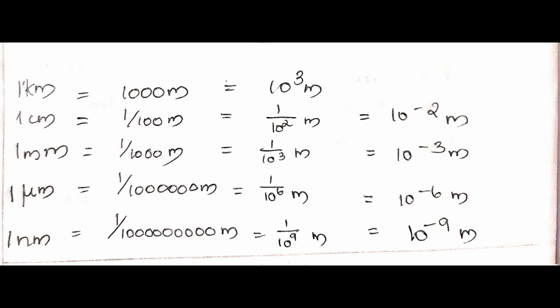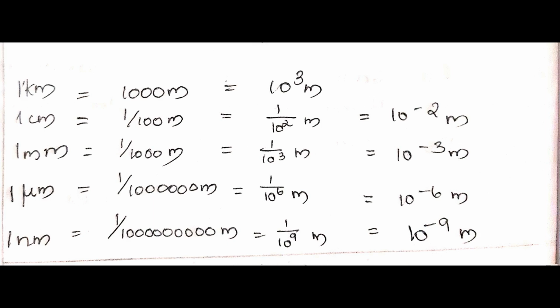1 millimeter is 1 by 1000 of a meter. 1 by 1000 means 1 by 10 raised to 3, that is 10 raised to minus 3 meter. 1 micrometer is 1 by 10 lakh meter, that is equal to 1 by 10 raised to 6 meter, that is 10 raised to minus 6 meter. Similarly, 1 nanometer is equal to 10 raised to minus 9 meter.